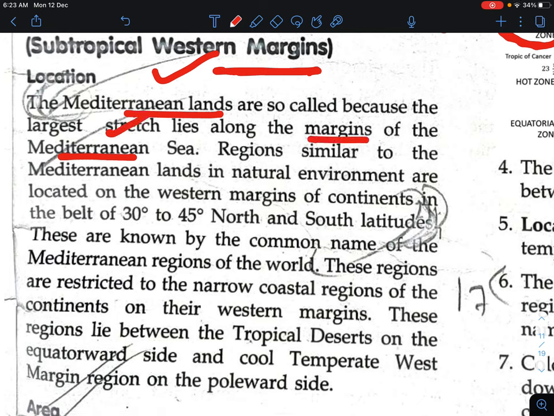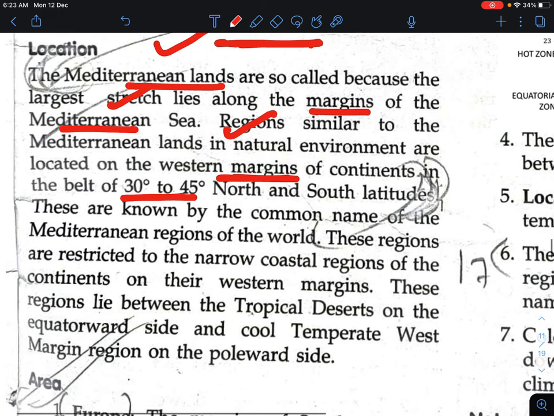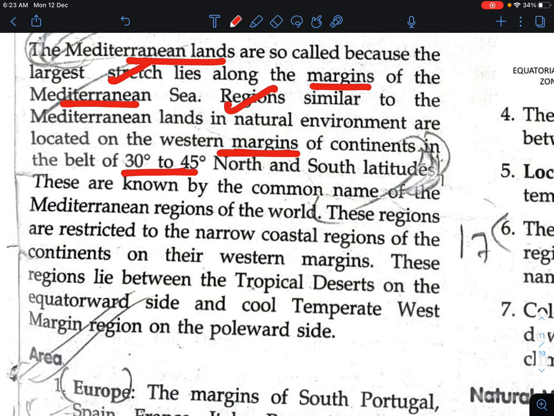Regions similar to the Mediterranean lands in their natural environments are located on the western margins of the continent, between the latitudes of 30 degrees to 45 degrees north and south. These regions have a similar type of climate to the Mediterranean Sea, and they are known by the common name, the Mediterranean region of the world.